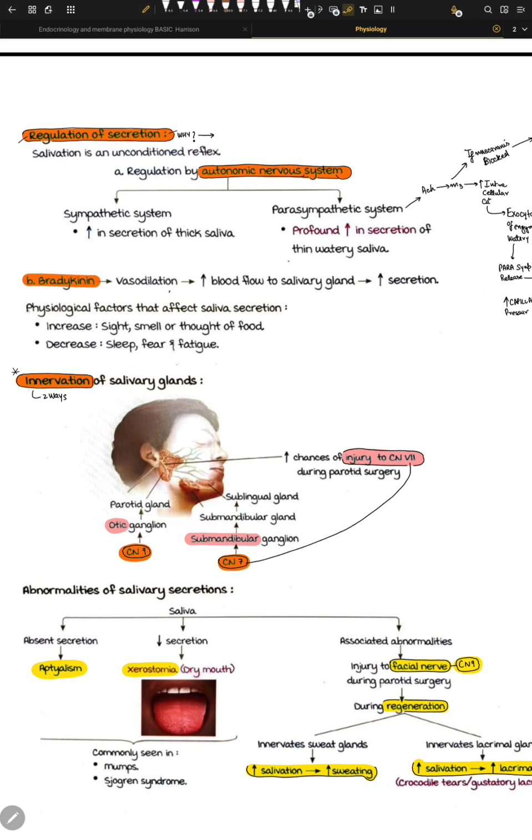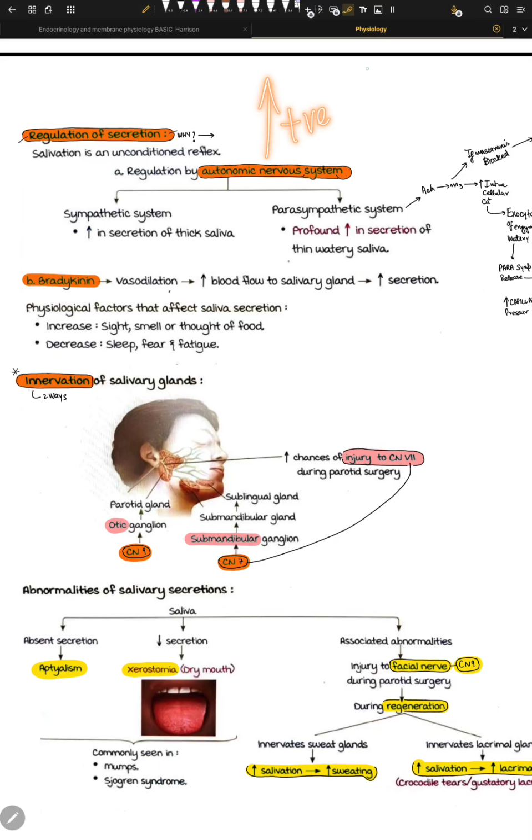So salivation caused by food in our mouth is unconditional because it is innate. It's automatic. It's not learned. It's just present inside your medulla. Okay, and it's positively affected by the parasympathetic system. One concept in the GIT is that most of the GIT is positively affected.